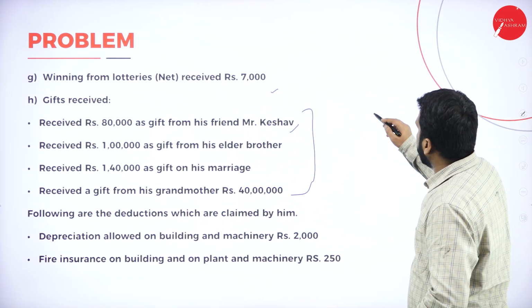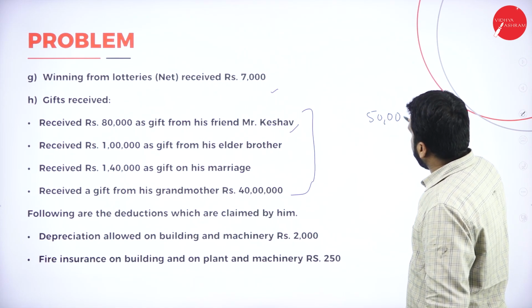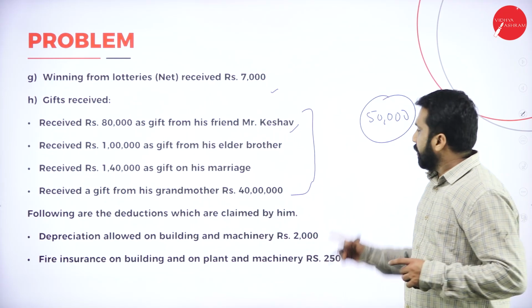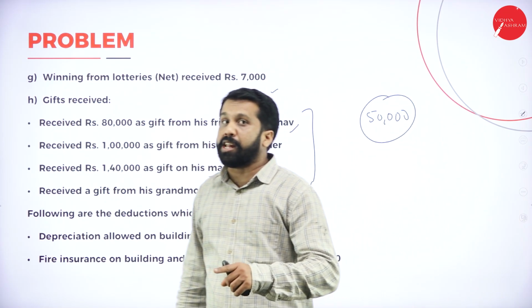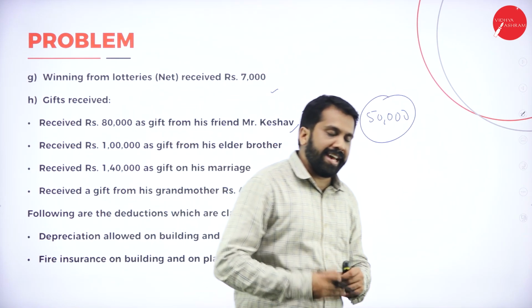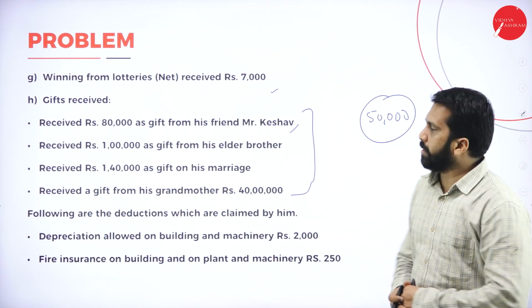Again, I'll tell you. Up to 50,000 gift is exempted. Above 50,000, if you collect a gift, it is taxable. The same gift, if you collect from your relative, is exempted. The same gift you collected on the occasion of your marriage is exempted. Hope you are clear? Yes.